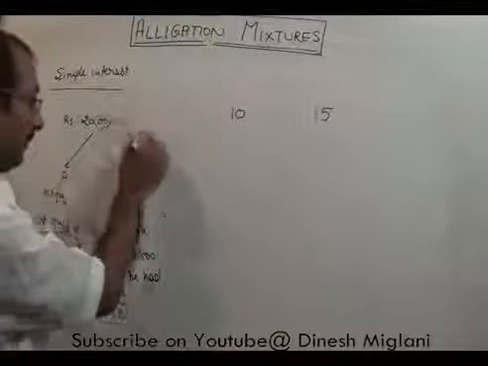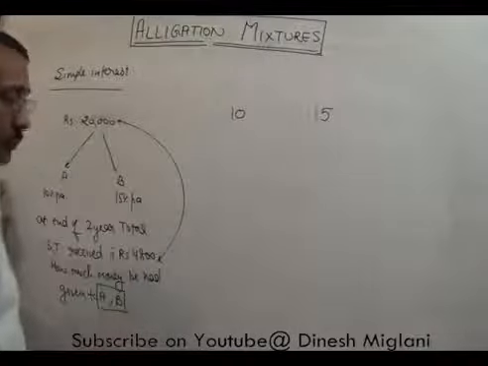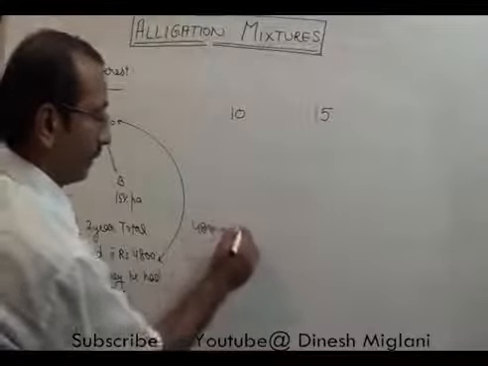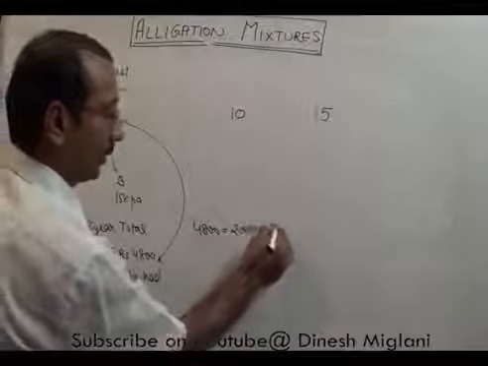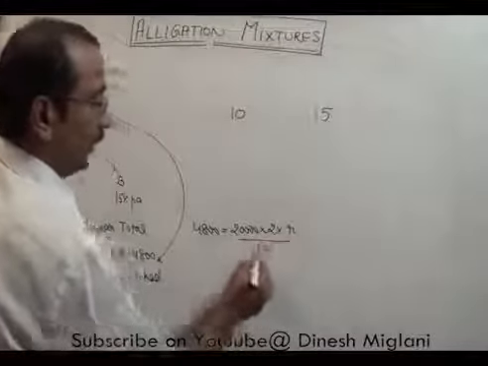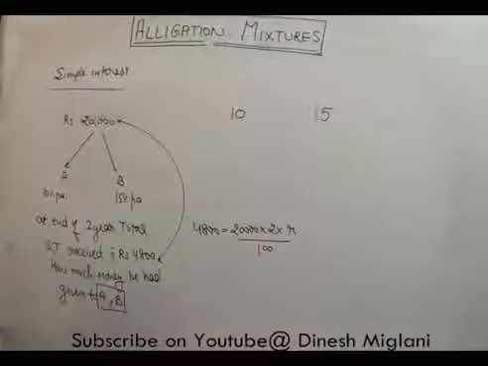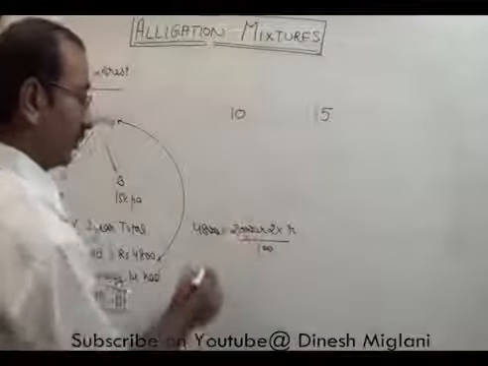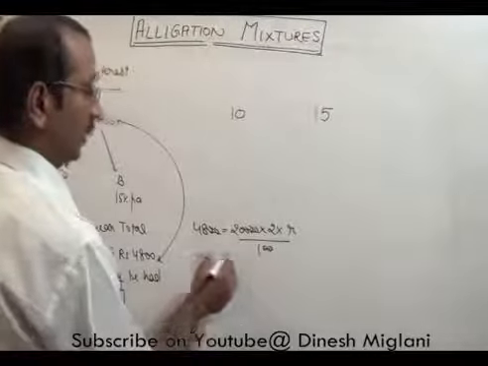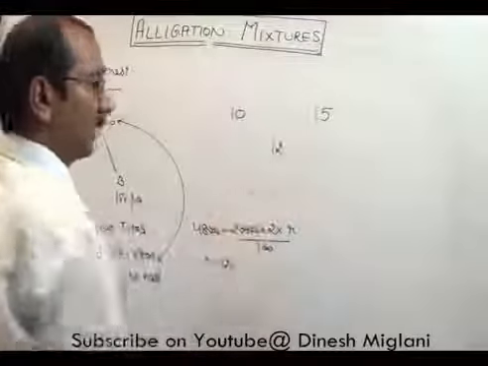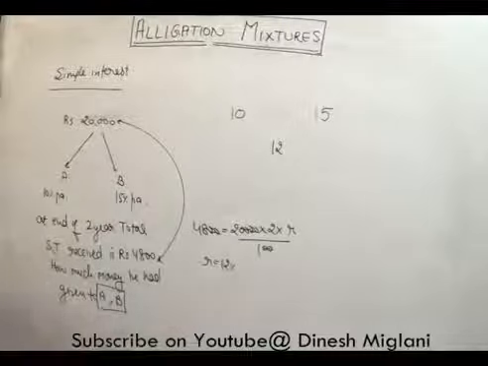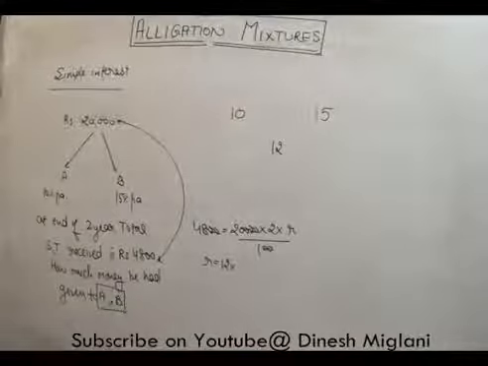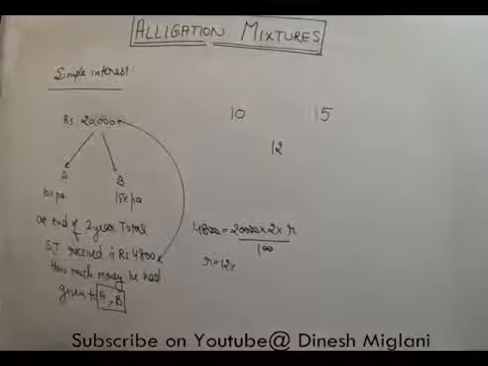When I find the average rate of interest, how do we go about it? Interest is 4,800, principal is 20,000, time is 2 years, rate is R% upon 100. I have to find the value of R. 2 zeros will be cancelled out, right? And 2 zeros will be cancelled out. R comes out to be 12%. Now I will put this 12 here because that is the average value, or I can say the mean value. It means if the total 20,000 rupees had been given to a single person, we would get a rate of interest of 12%.